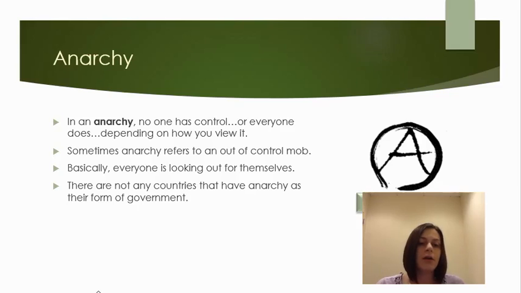Now that we've talked about all of these different types of governments, make sure to answer the questions below and then move on to the homework assignment.